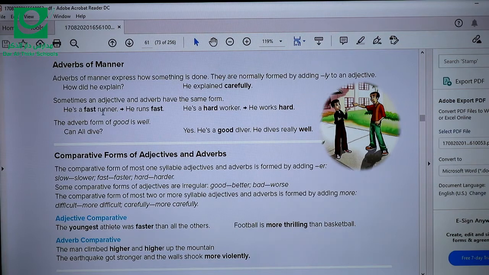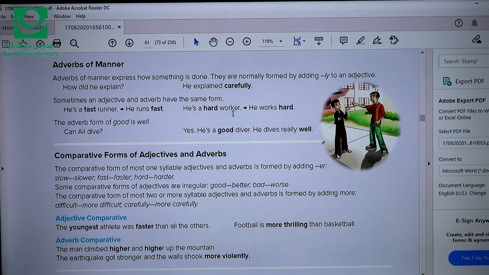Like, he's a fast runner. Fast here is an adjective. It describes the noun runner. He is a fast runner. How does he run? He runs fast. So fast here is an adverb. So fast can be used as an adjective and also as an adverb, and there is no change, as you can see. Another example of the adjectives that have the same form when they're used as an adverb.